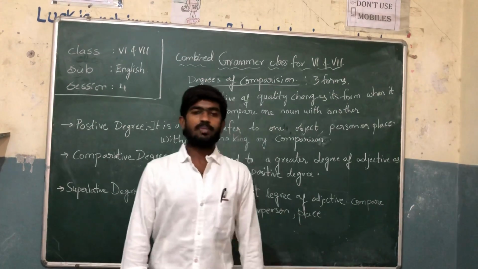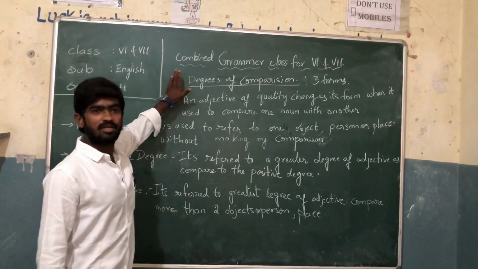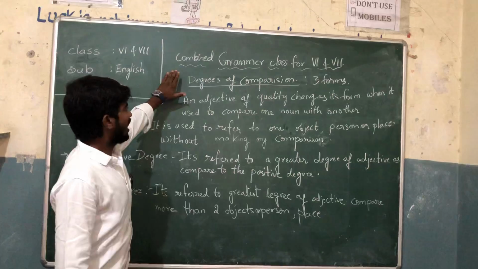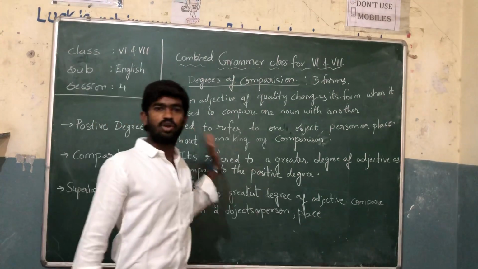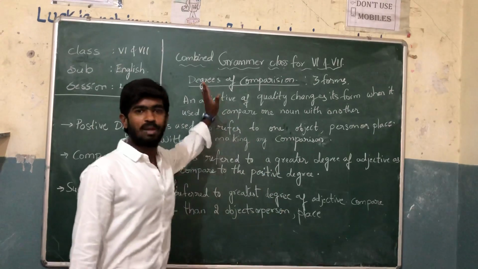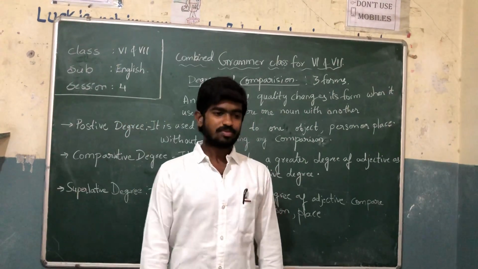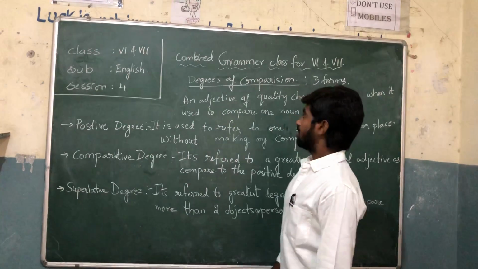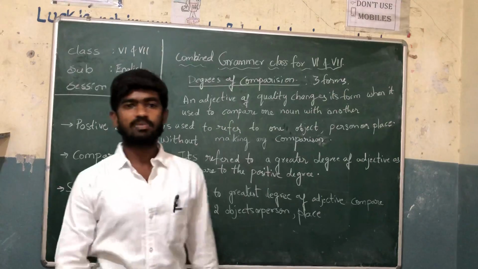Degrees of comparison is one part of our English grammar. Today I am combining the grammar class for both 6th and 7th. So in this session 4, we are going to discuss degrees of comparison. It is a part of adjectives. Degrees of comparison is nothing but the three forms of the adjectives.